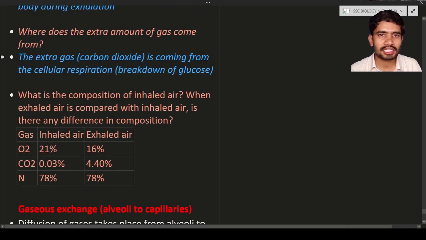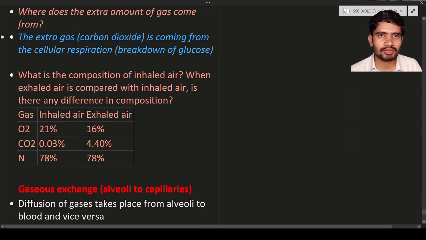So where does the extra amount of gas come from? Okay, so the extra gas is coming from carbon dioxide. This carbon dioxide is going to be produced as extra during cellular respiration. We will discuss what cellular respiration is in the next lecture. But remember that the extra carbon dioxide is coming from cellular respiration. And cellular respiration is nothing but the breakdown of glucose molecules.